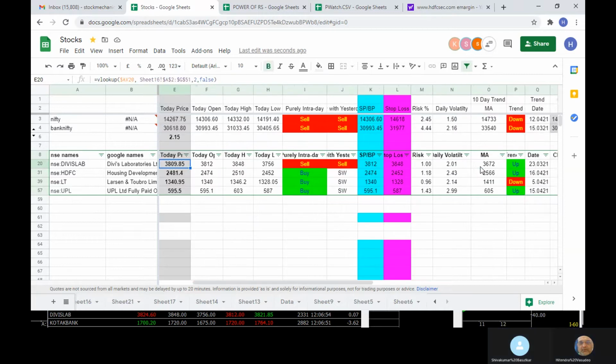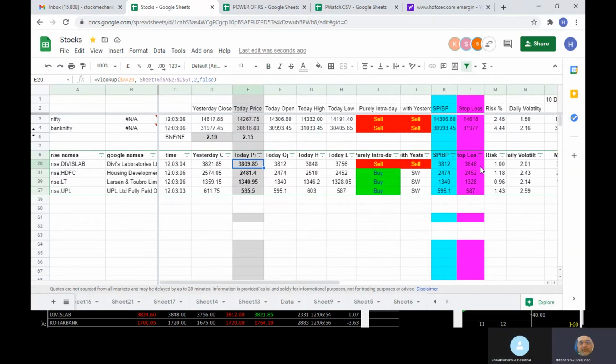But if you want to do standalone intraday without looking at anything else, this much only you look at, and you can sell with the stop loss as shown. Like say the current price is showing around 3809, and a 50 point risk is equivalent to 1% in this case.